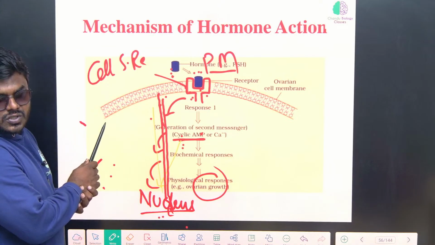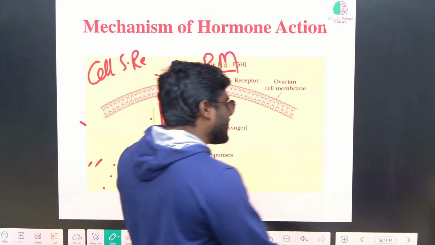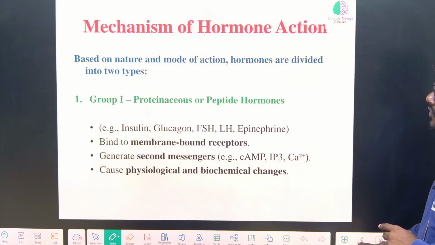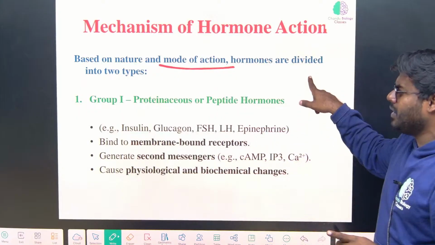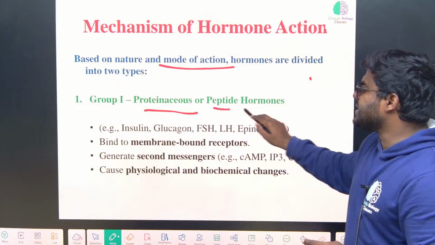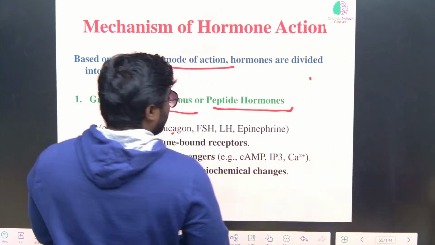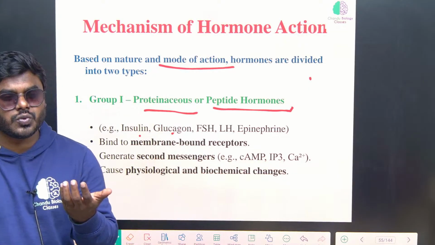So the question is very clear. Hydrophilic hormones or water soluble hormones use cell surface receptors. You are getting the point. So no point in getting confused. See here, based on the nature and mode of action, hormones are divided into two types. Group 1, proteinaceous or peptide hormones. Example, insulin, glucagon. Tell me friends, insulin is what? Protein. Glucagon is what? Protein.